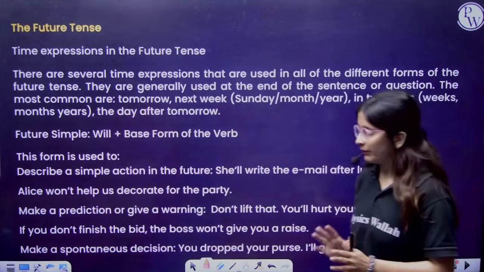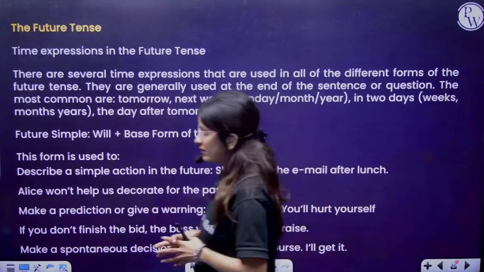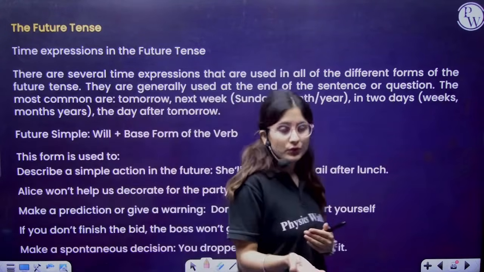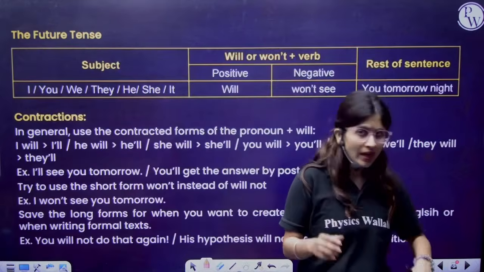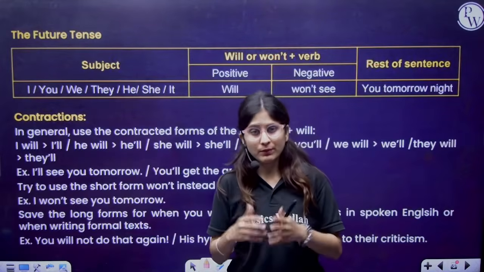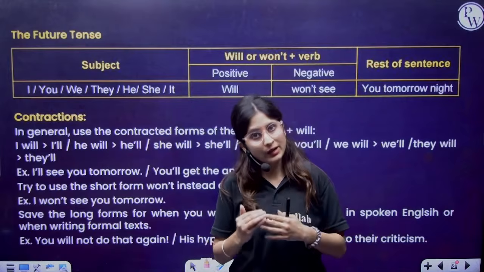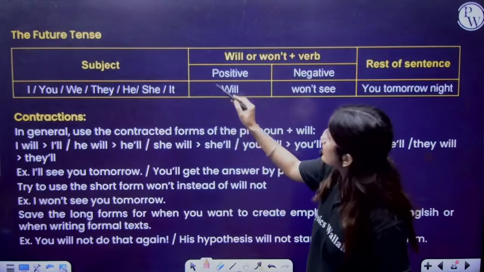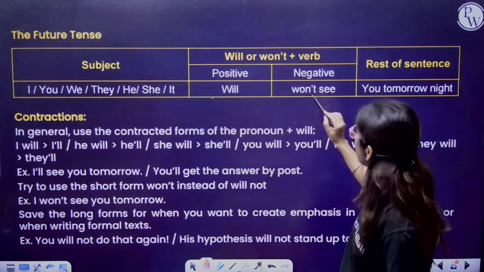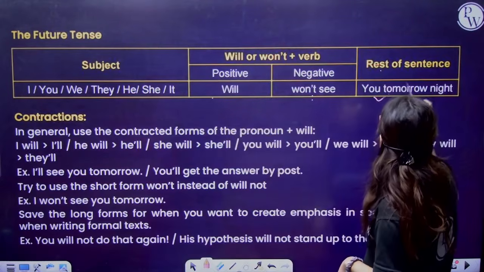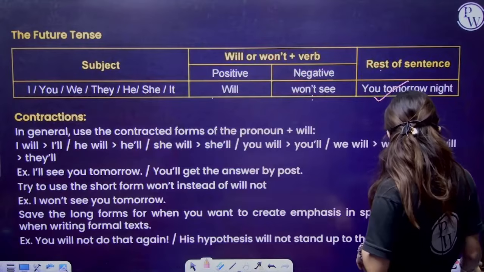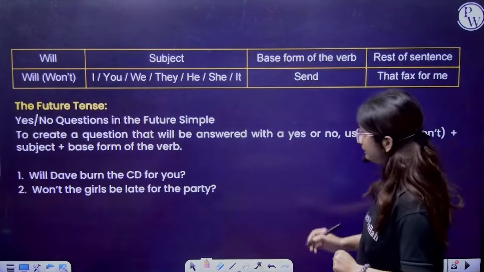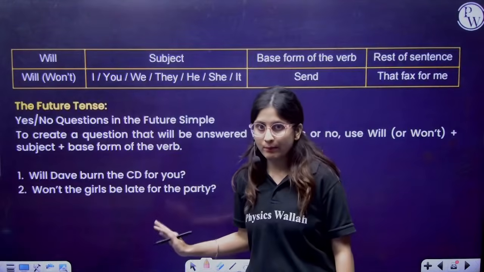Done? Okay. So what is future tense describing? Future tense is describing something about the future. It can be simple. It can be progressive. It can be perfect, perfect continuous. Now in future tense, the subject is followed by will, and the negative is won't. Now, I am taking the example of the book language.